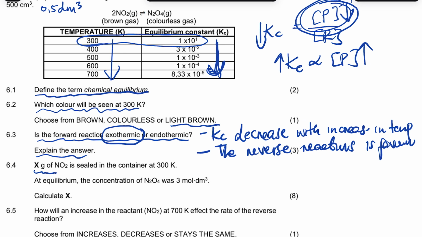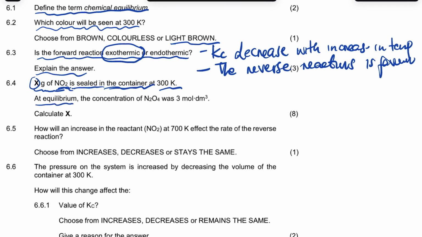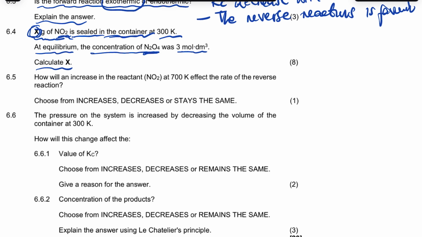It says 6.4 x gram of nitrogen dioxide is sealed in the container at 300 Kelvin. The equilibrium constant is that one. At equilibrium, the concentration of this N2O4 was 3 mole per dm3. Calculate the x. The x is the mass of that, right?